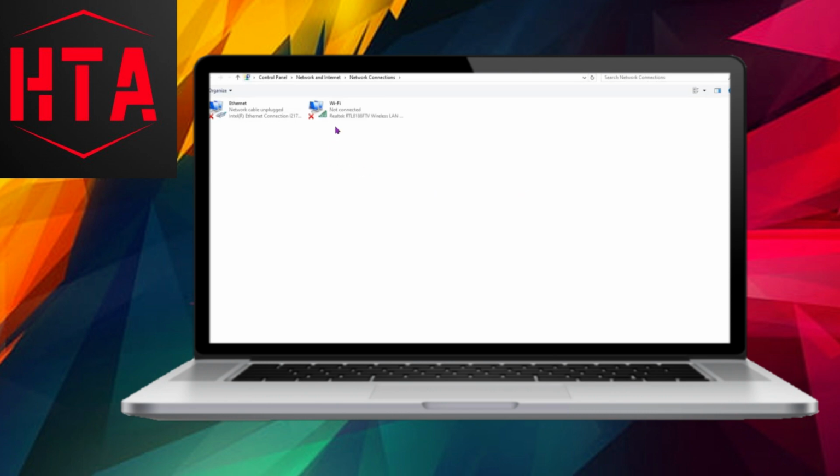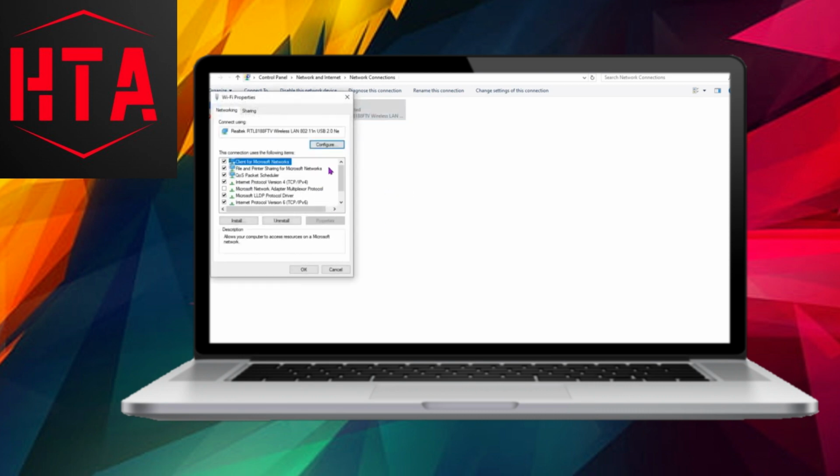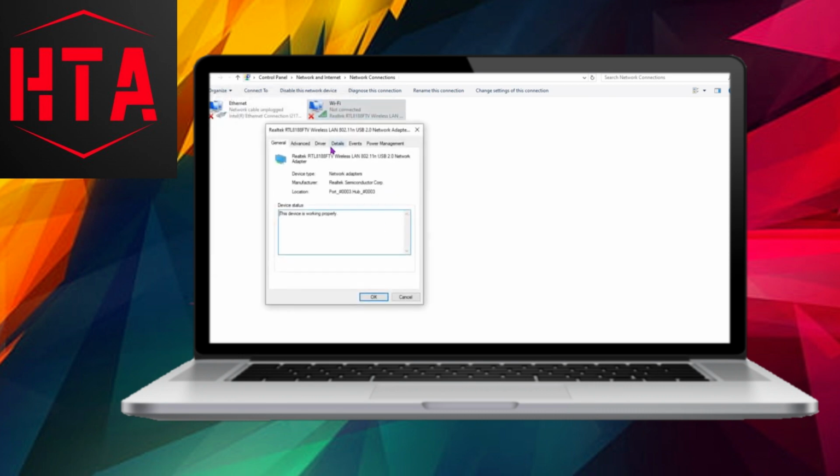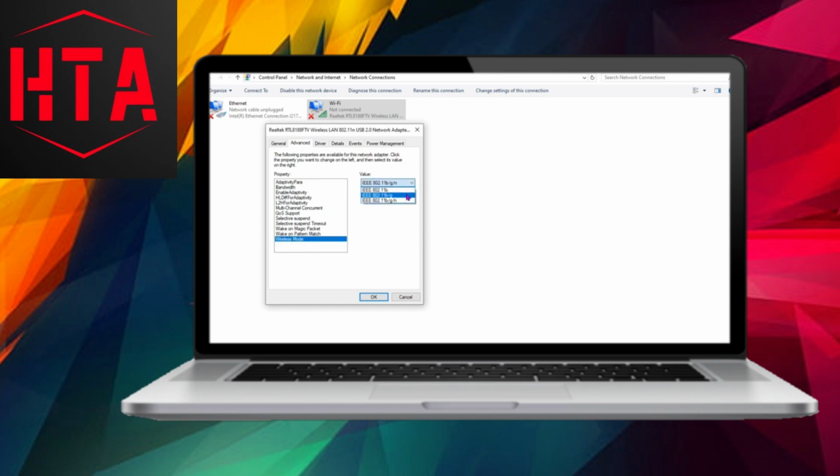Within the ensuing Properties window, navigate to the Advanced tab. Identify an option titled Preferred Band or Wireless Mode and select 5G or 802.11 AC from the drop-down menu. Congratulations! You have effectively transitioned your wireless network adapter to the expedited 5 GHz network.